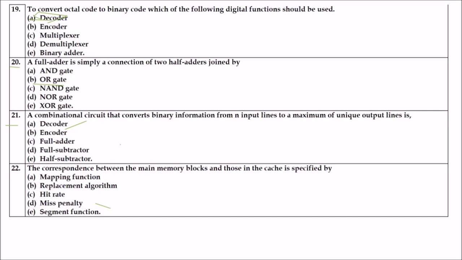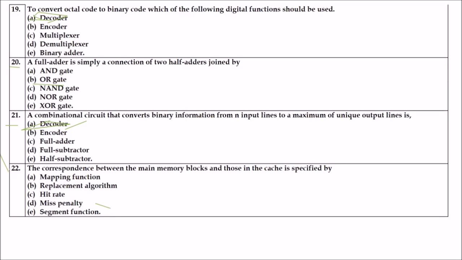Next is, a combinational circuit that converts binary information from n input lines to a maximum of 2 to the n unique output lines is what? Can you guess the answer? The answer is again decoder, because a decoder uses address inputs as binary numbers and produces an output signal.